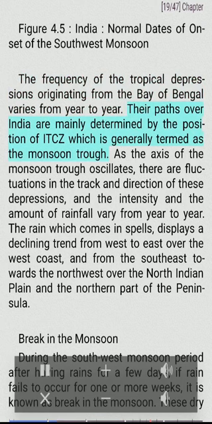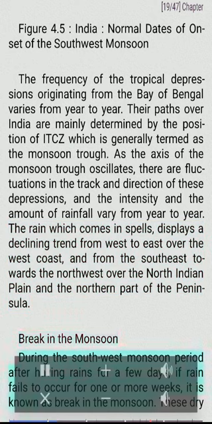Their paths over India are mainly determined by the position of the ITCZ, which is generally termed as the monsoon trough. As the axis of the monsoon trough oscillates, there are fluctuations in the track and direction of these depressions, and the intensity and the amount of rainfall vary from year to year. The rain, which comes in spells, displays a declining trend from west to east over the west coast, and from the southeast towards the northwest over the North Indian Plain and the northern part of the peninsula.